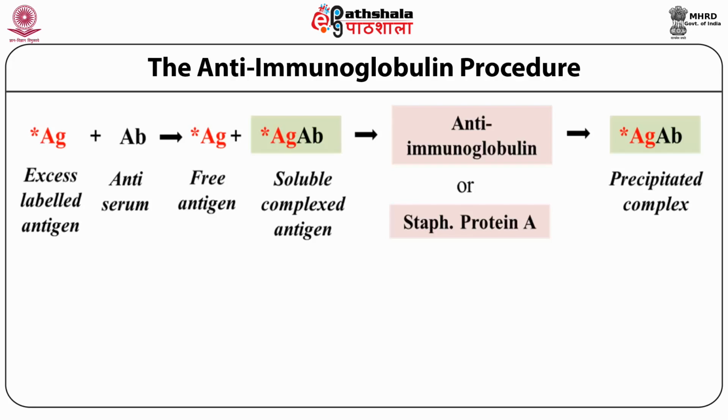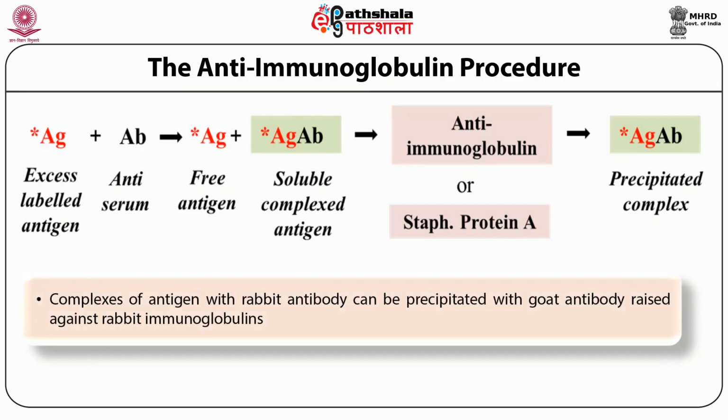This makes it possible to work with those antigens which are precipitated by both ammonium sulfate or PEG. For example, complexes of antigen with rabbit antibody can be precipitated with goat antibody raised against the rabbit immunoglobulins. In this case, adequate amount of non-specific rabbit immunoglobulins are also added to ensure quantitative precipitation.